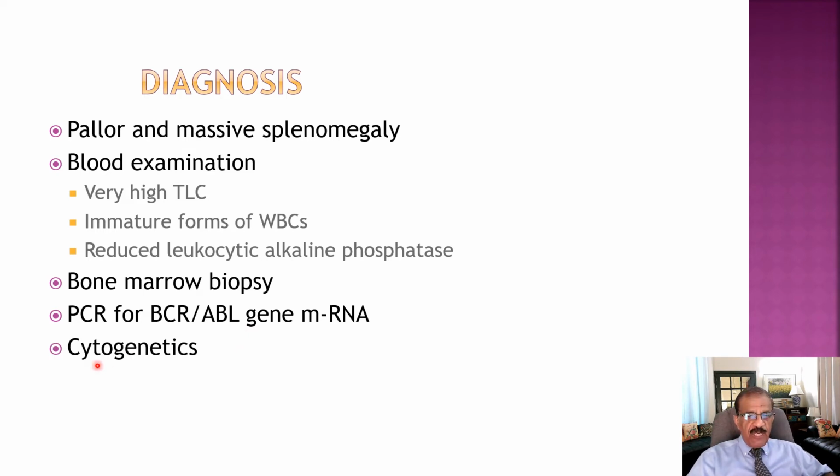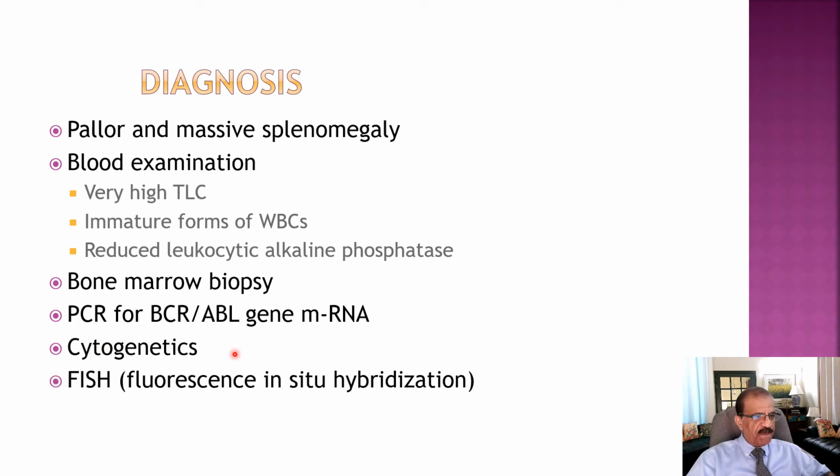Then cytogenetics means the examination of cells under the microscope and determination of the Philadelphia chromosome. That would be cytogenetics. So that is going one step further. Do we decide that this patient has got chronic myeloid leukemia, and that type of chronic myeloid leukemia which has got positive Philadelphia chromosome and those abnormal cells.